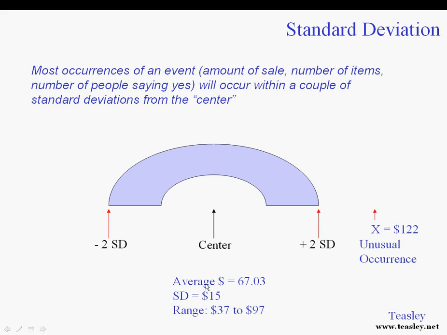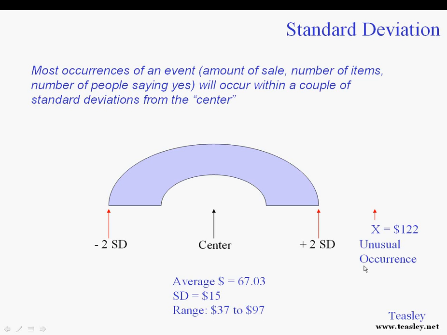If I look through my sales data, and I see that the average is around $67, and I happen to measure the standard deviation, and it happens to be 15, then I know that most of my sales are going to be between -2 standard deviations and +2 standard deviations. So that means most of my sales are going to be between 37 and 97. How did I get 37 and 97? Well, 2 standard deviations up is 2 times 15, that's 30. So 67 plus 30 puts me at 97. 67 minus 30 puts me down to 37. So I know my sales are between 37 and 97 most of the time.